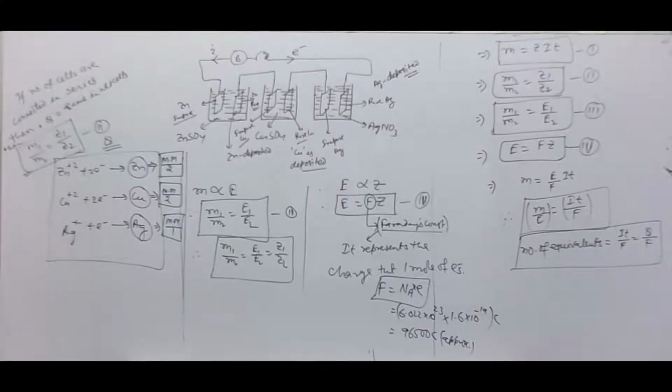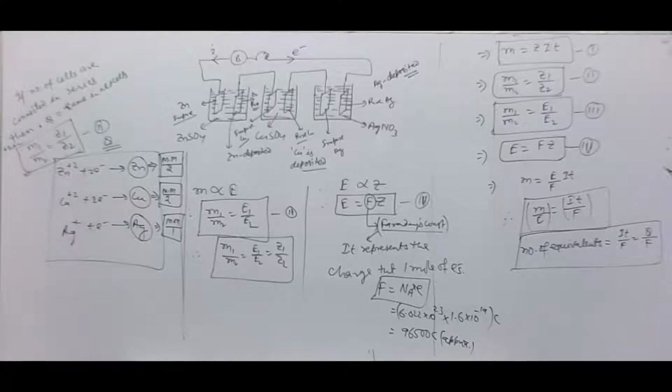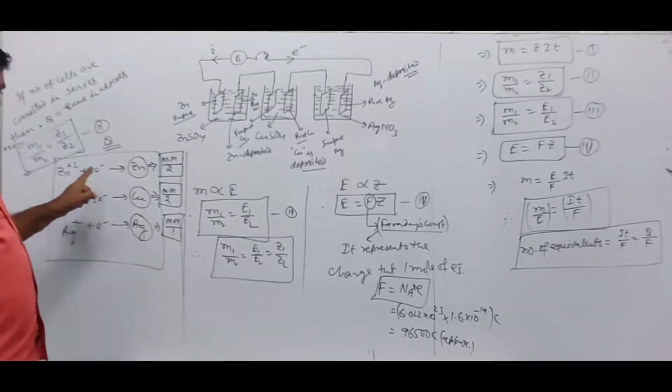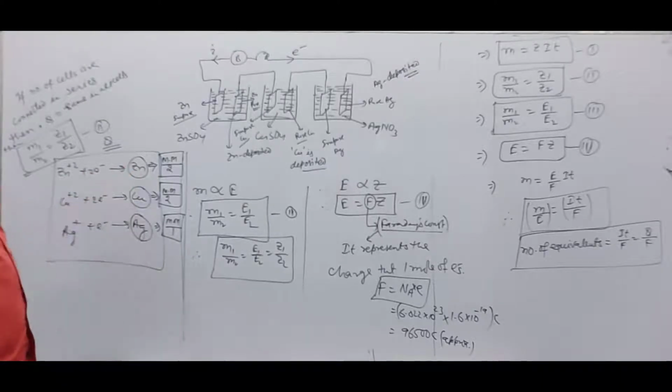To deposit the molar mass of zinc, 65.5 gram, we need to pass 2 Faraday of charge.